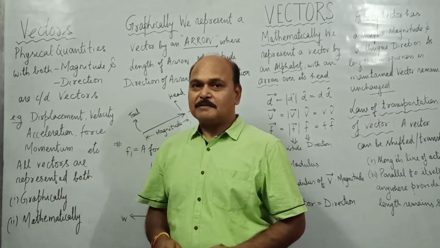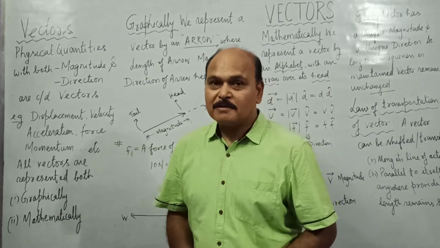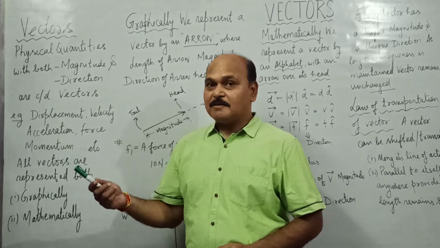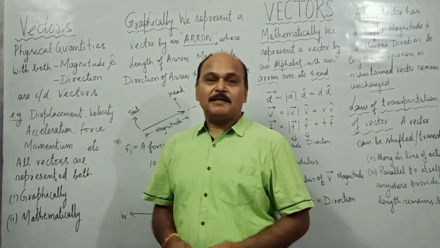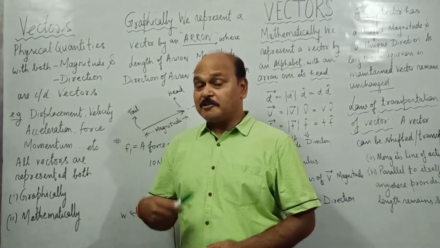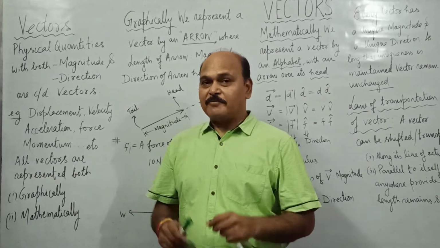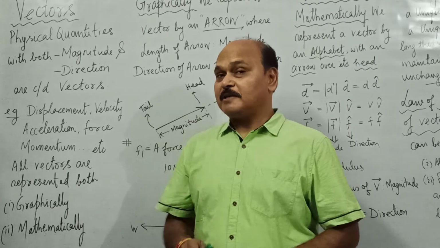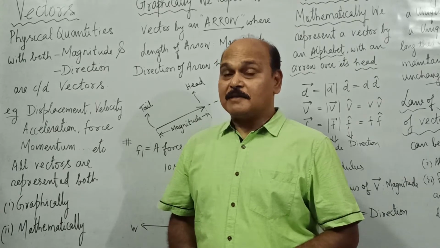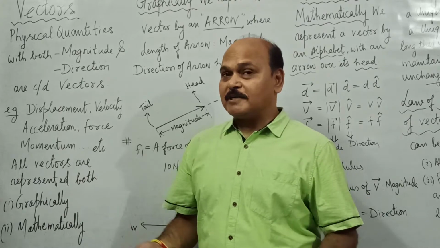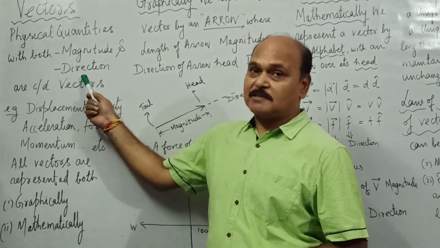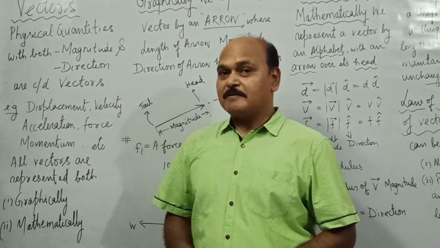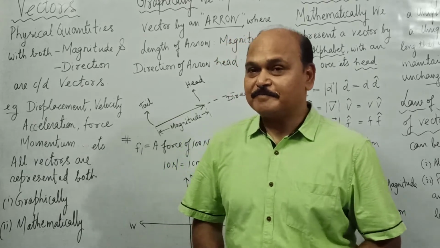All physical quantities, all measurable quantities can be divided into two different categories, and this time this categorization is on the basis of an additional property associated with the physical quantities, and that is direction. So every physical quantity has its value, its magnitude, but every quantity does not possess direction. So all those quantities which have both magnitude as well as direction, they are called vectors, and all others which have only magnitude, they are called scalar quantities.